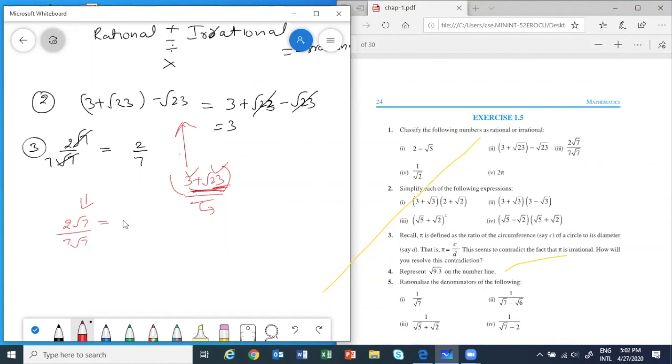So this actually means 2 multiplied by root 7 and 7 multiplied by root 7. Correct? So now can root 7 cancel or not? So what is left? 2 by 7 is left. So 2 by 7 is a rational number. Clear to all of you?